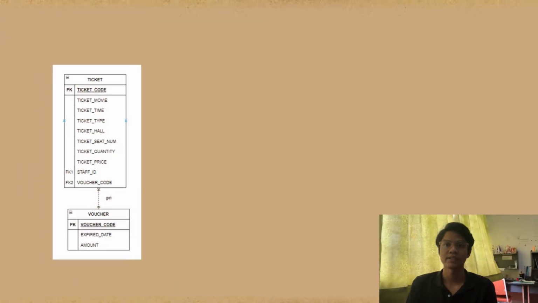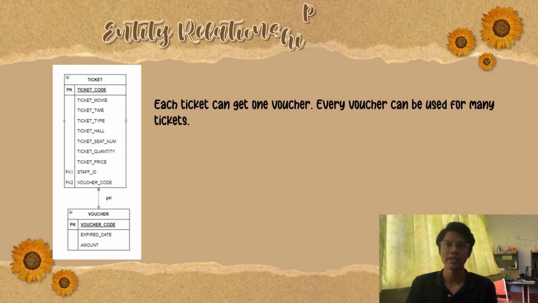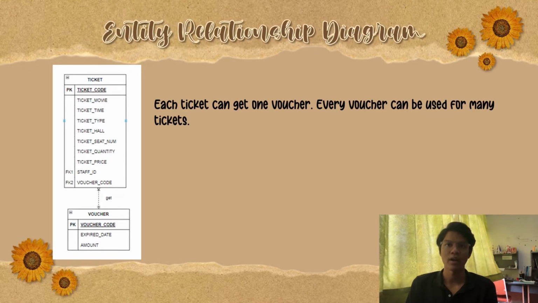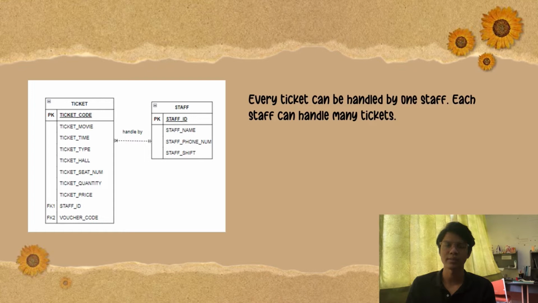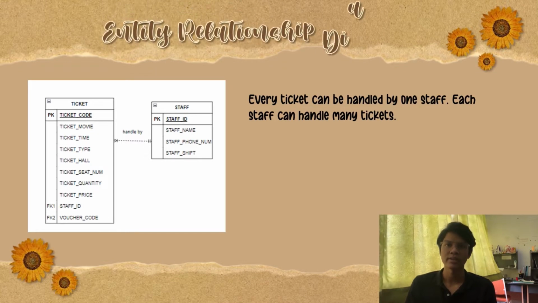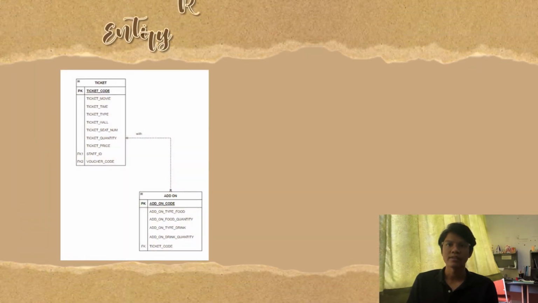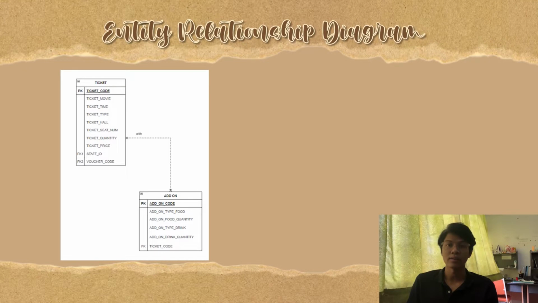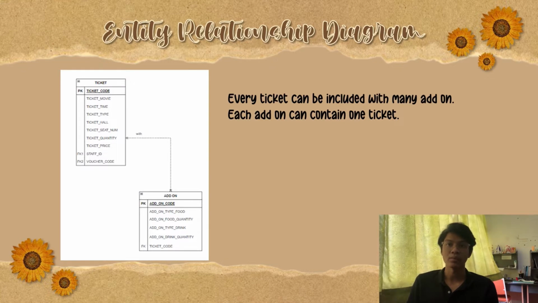Next, the relationship between the ticket table and voucher table is one to many. Each ticket can get one voucher. Every voucher can be used for many tickets. Third is the relationship between the ticket table and staff table, which is one to many. Each ticket can be handled by one staff. Each staff can handle many tickets. Lastly, the relationship between the ticket table and add-on table is one to many. Every ticket can be included with many add-ons. Each add-on can contain one ticket.